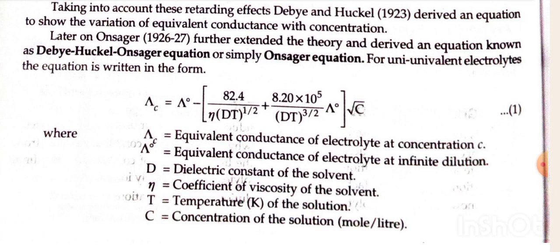For uni-univalent electrolytes, the equation is written in the form: lambda c equals lambda naught minus [82.4 divided by (eta times (DT) to the power half) plus 8.20 times 10 to the power 5 divided by (DT) to the power 3/2, times lambda naught] into root c, where lambda c is the equivalent conductance of the electrolyte at concentration c, lambda naught is the equivalent conductance of the electrolyte at infinite dilution, D is the dielectric constant of the solvent, eta is the coefficient of viscosity of the solvent, T is the temperature in kelvin of the solution, and c is the concentration of the solution in moles per liter.